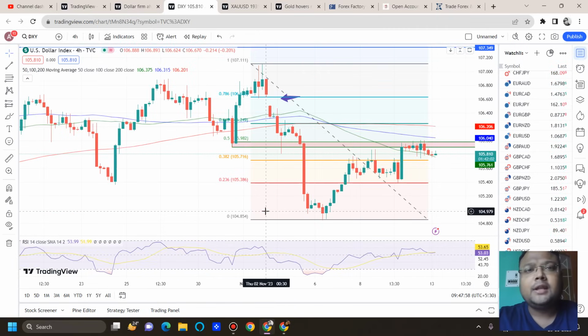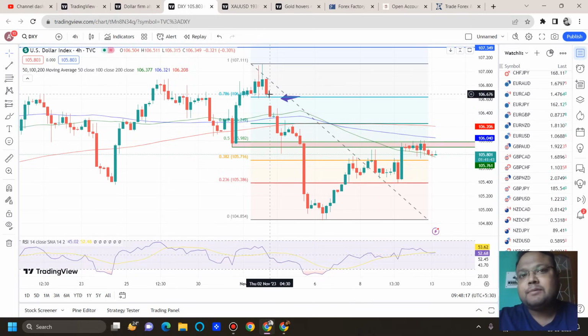If you look at the dollar chart, the news is telling something else and the dollar chart is telling something else. DXY is not going down, and in our previous video also we discussed the possibility of DXY going up. Technically we have a gap around 106.60 and the market doesn't like gaps. There is a high chance that the market will go higher in the coming days to fill the gap.